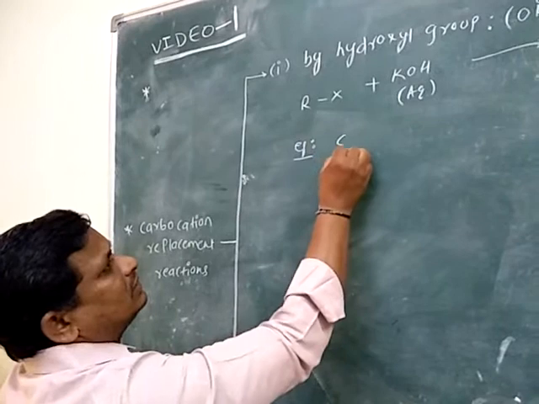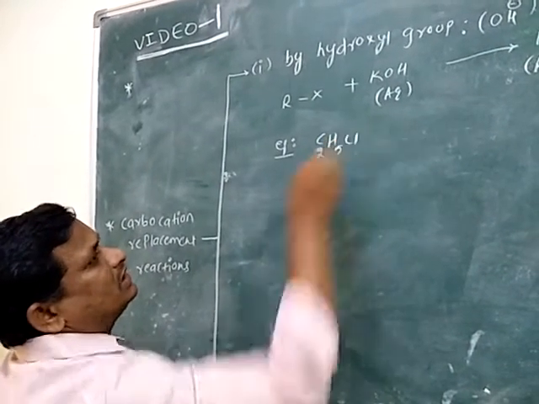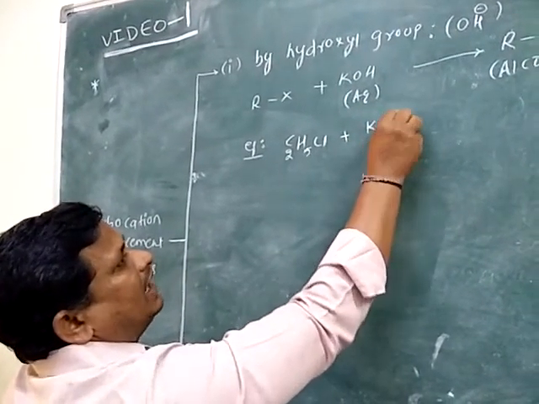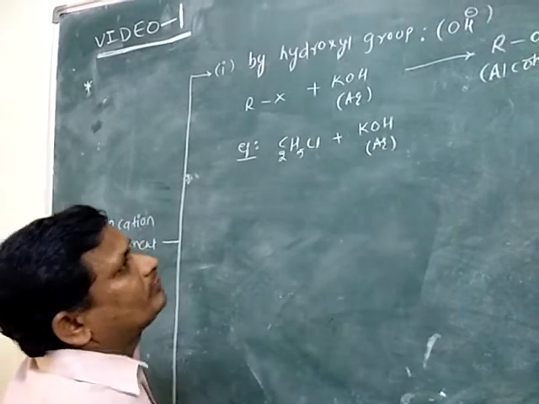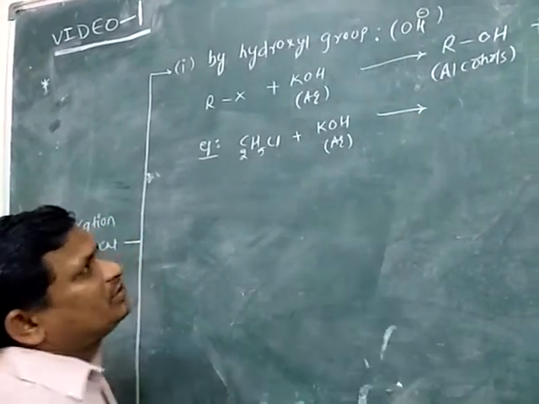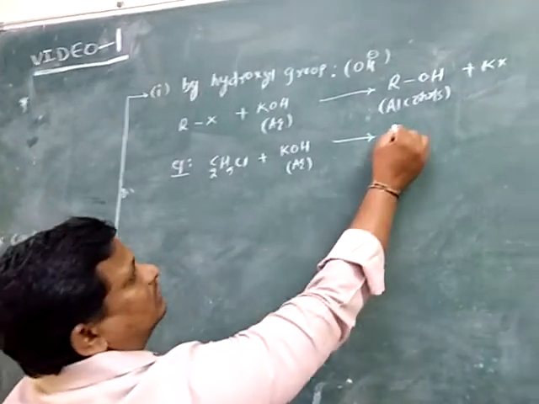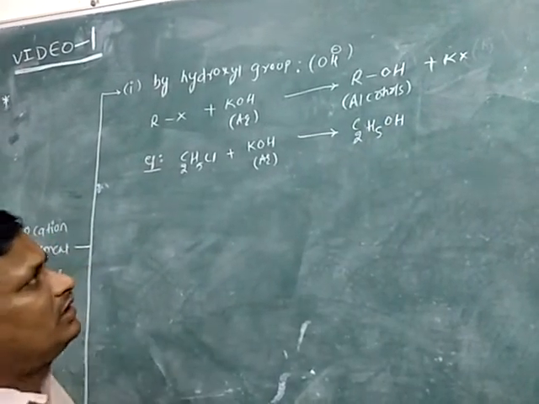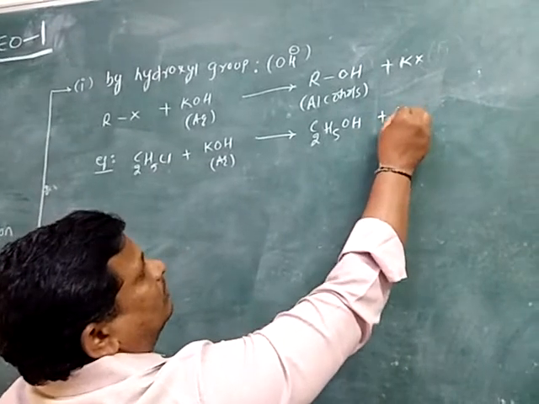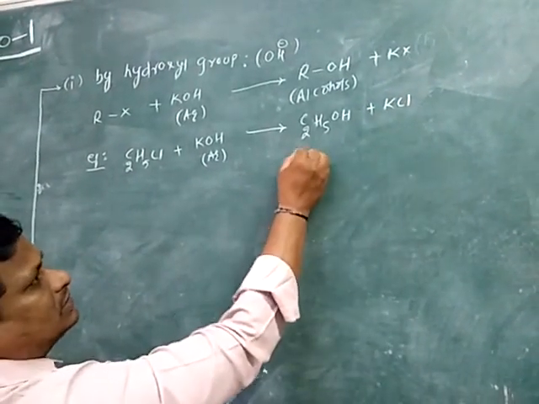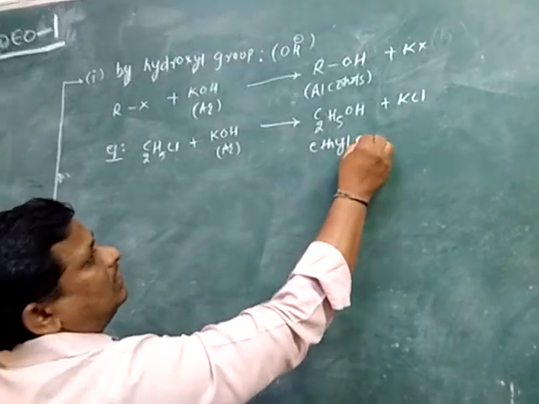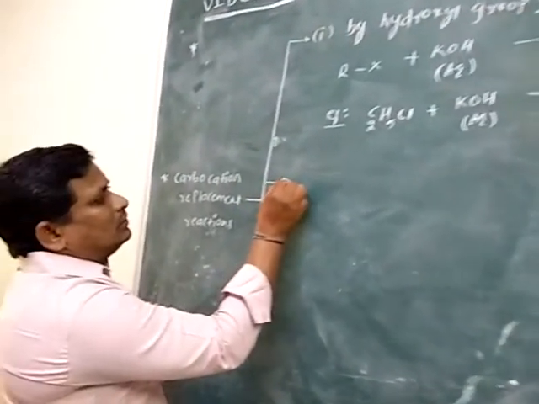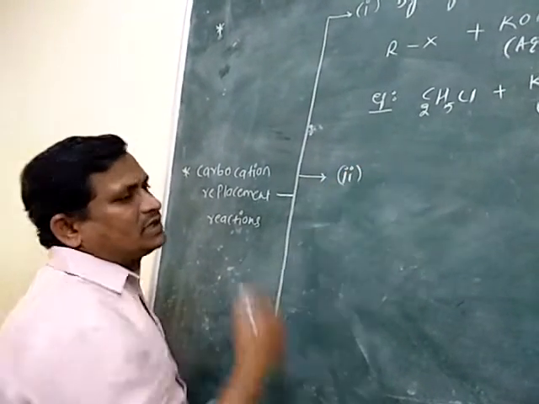It is explained with one example. Let us consider C2H5Cl, ethyl chloride, an alkyl halide. It reacts with aqueous potassium hydroxide, so the halogen is replaced by hydroxyl group. C2H5OH, ethyl alcohol, is obtained, plus potassium chloride.